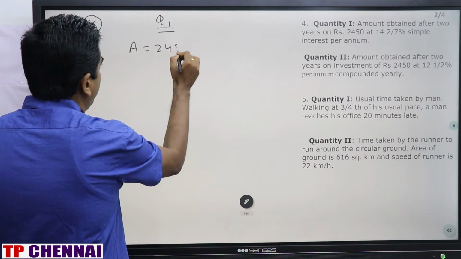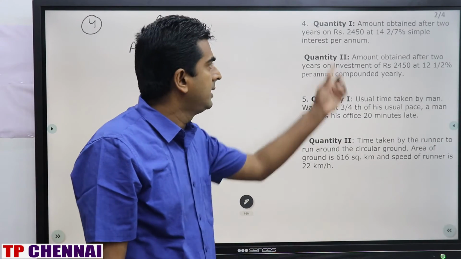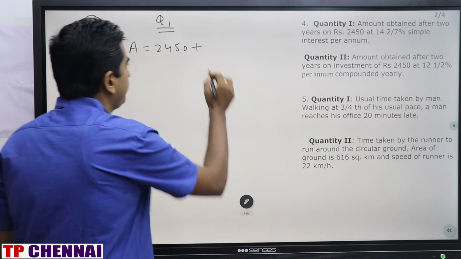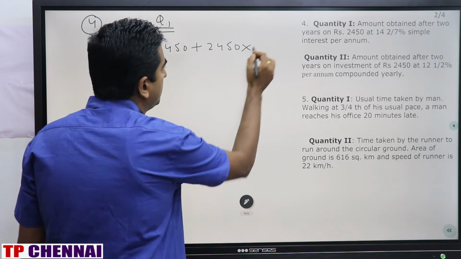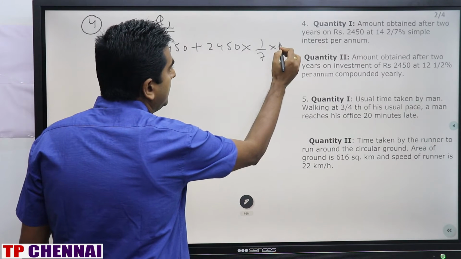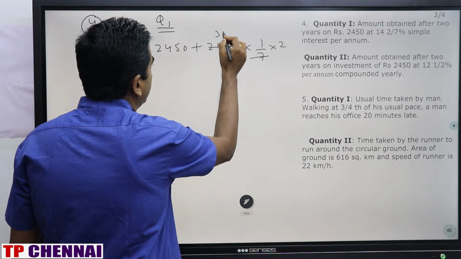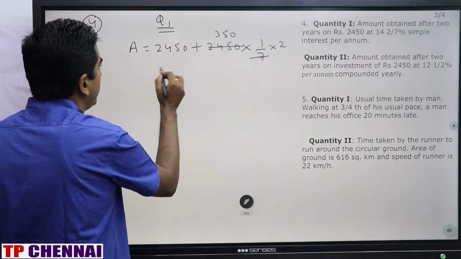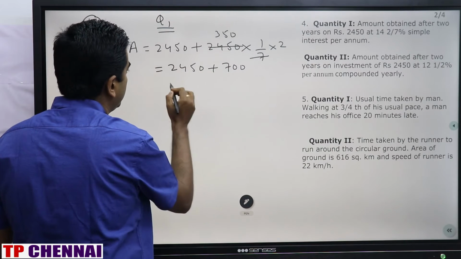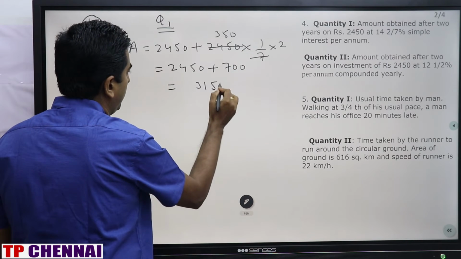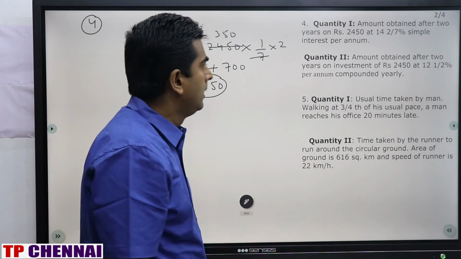Principal is 2450 plus simple interest, PTR by 100. 14.27% is 1 by 7, and time is 2 years. 7 3s are 21, 350 into 2 is 700. So 2450 plus 700. What is the answer? 3150. This is quantity 1. Quantity 2.